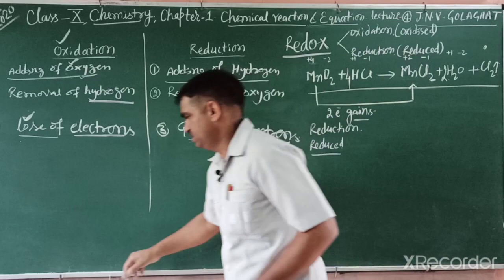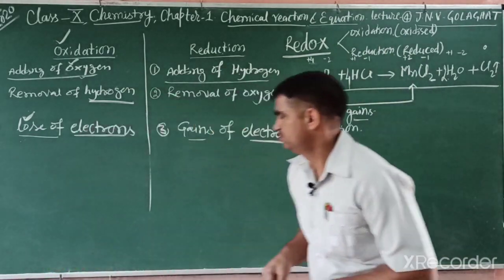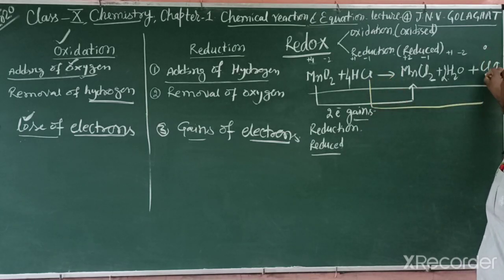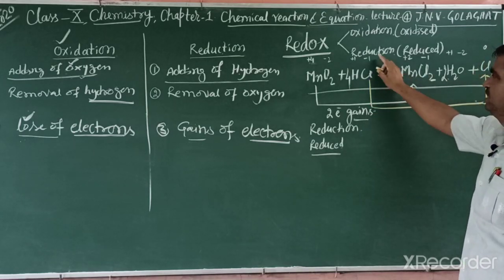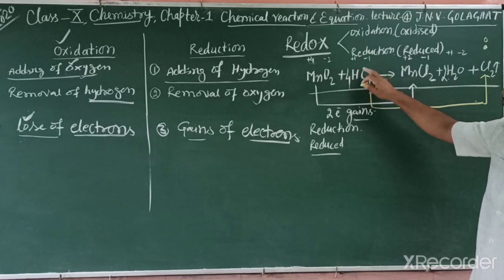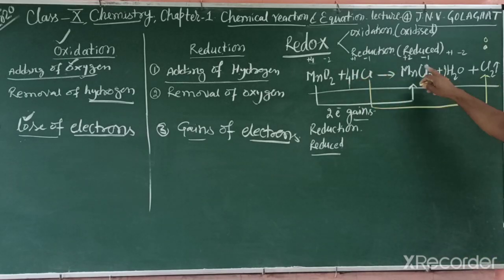Chlorine charge changed, -1 to 0. 0 you can write 2 times, because there are 2 chlorine atoms, 0, 0. And this -1 you can write 4 times because it is multiplied by 4. So 2 times, so only 2.